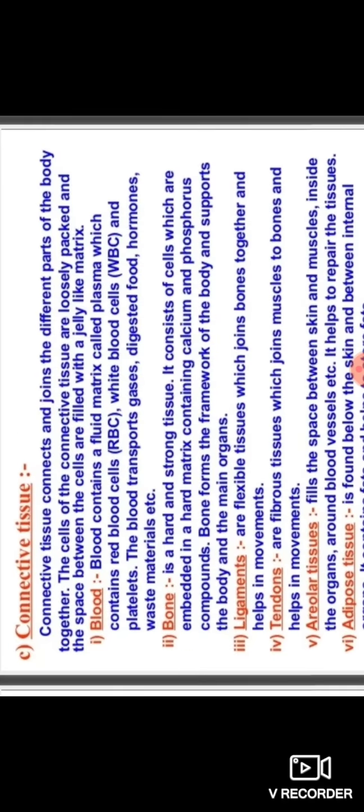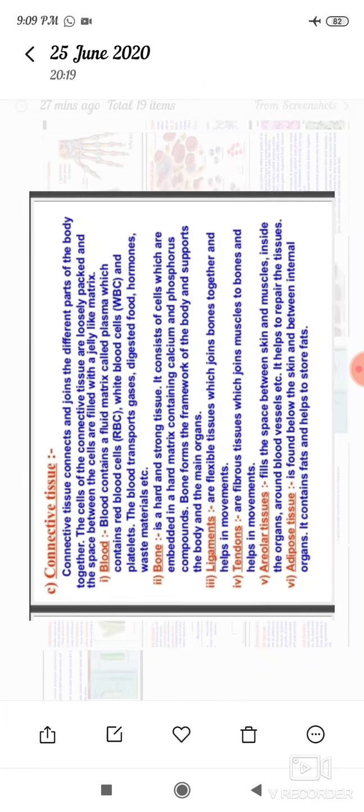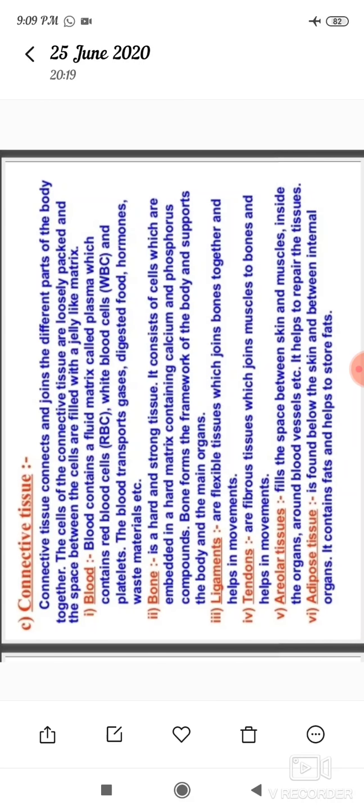And adipose tissue. This tissue is very important. It is found below the skin and between the internal organs. It contains fats and helps to store fats.